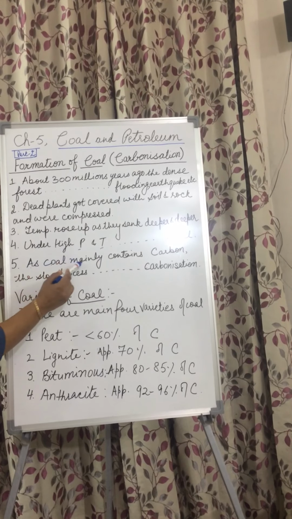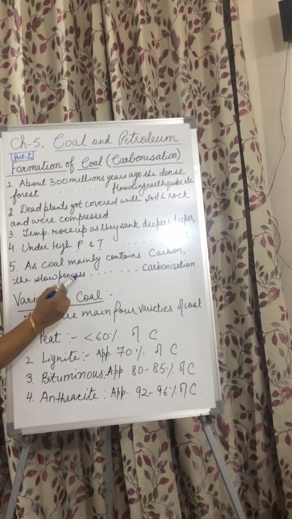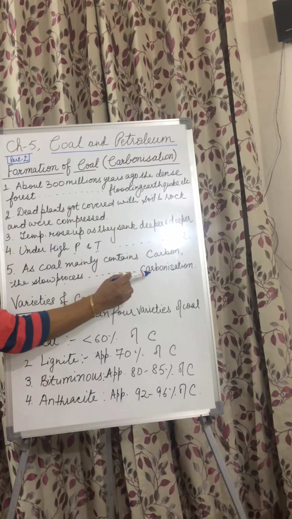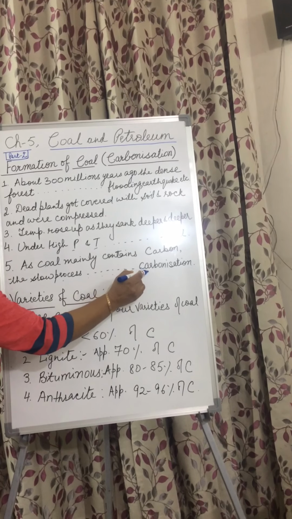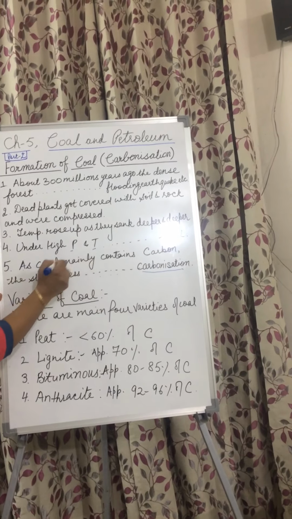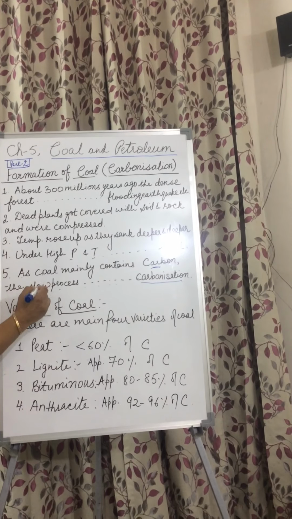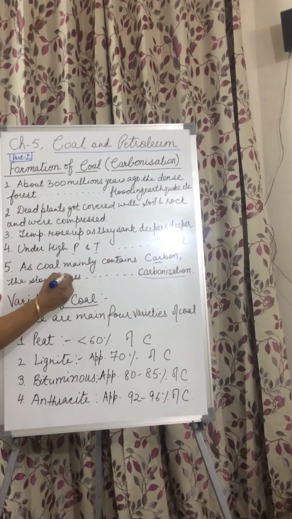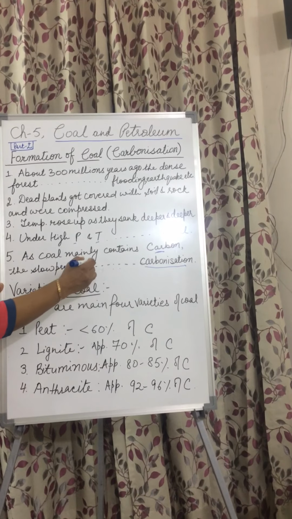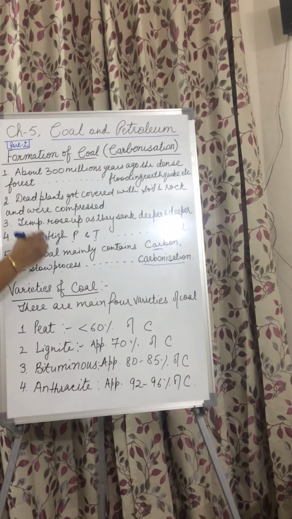As coal mainly contains carbon, this slow process of formation of coal from dead vegetation is known as carbonization. Why is it known as carbonization? Because coal mainly contains carbon, and this slow process of conversion of dead plants and animals, which mainly contain carbon, into coal is called carbonization. This is how coal is formed.